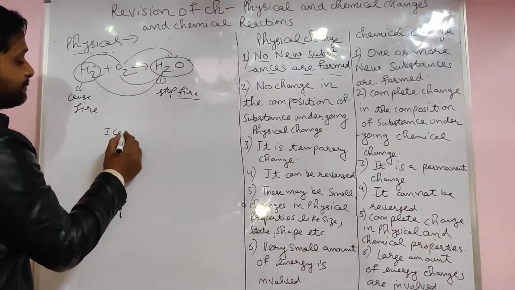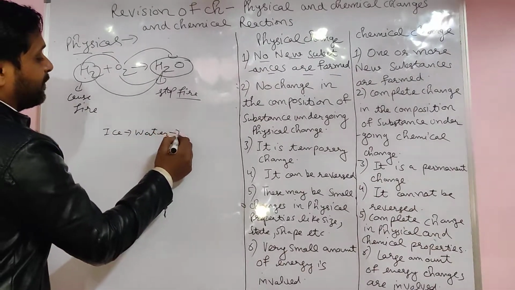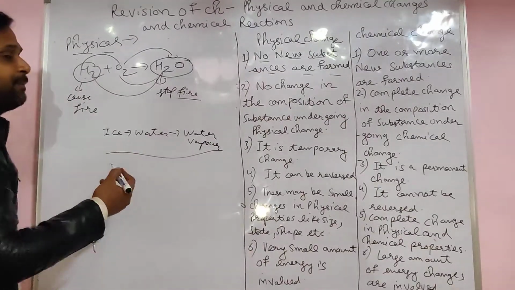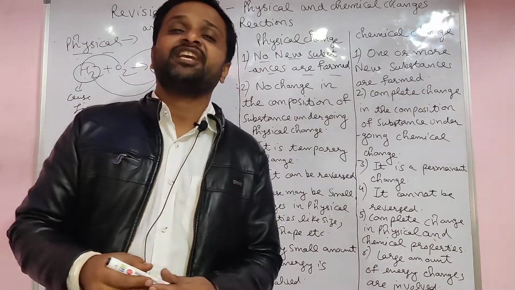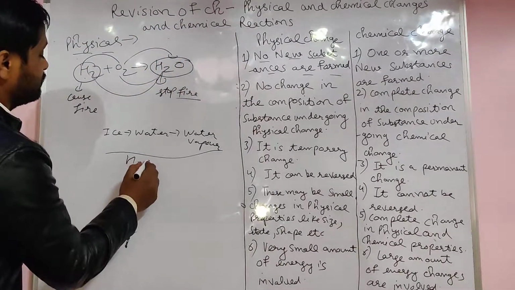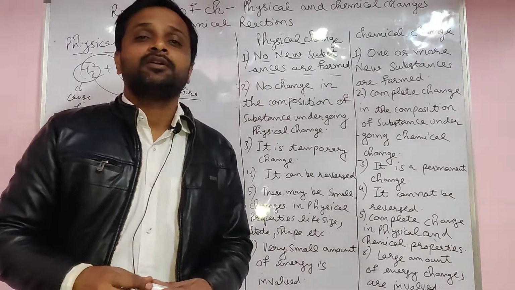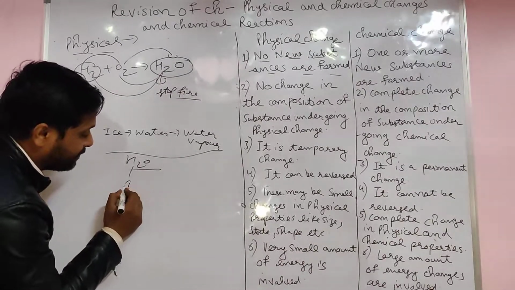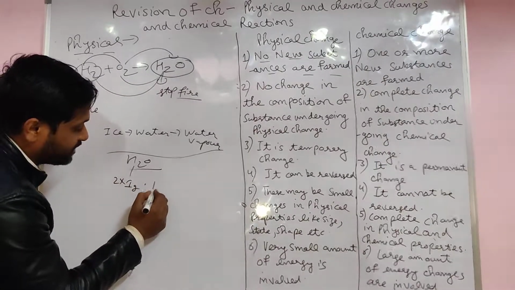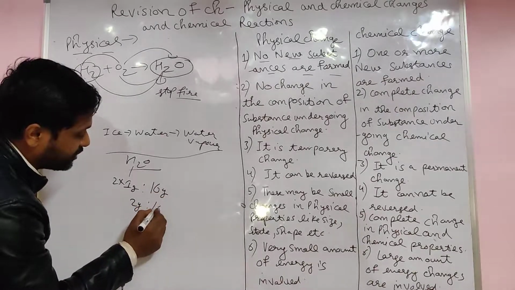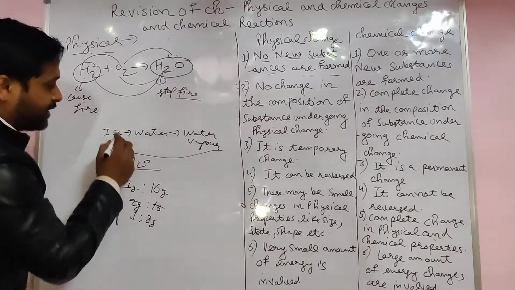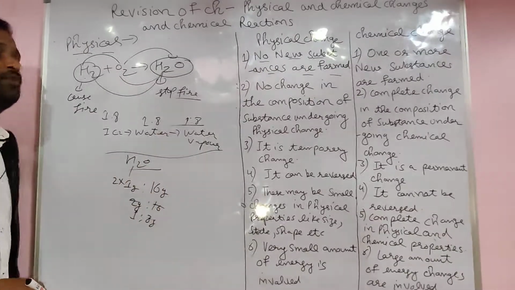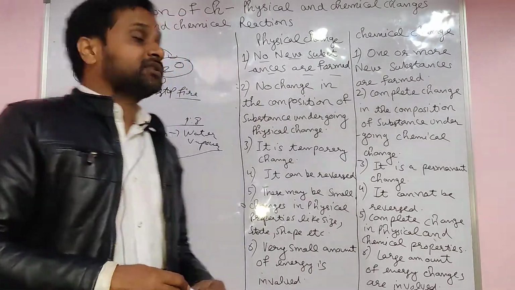But in ice, water and water vapor, the same formula is there. All have the same property, same formula H2O. No change in the composition. Same composition. Here also H2O, H2O, H2O. You know hydrogen is 1 gram, so 2 hydrogens is 2, and oxygen is 16 grams. 2 into 16 means 1:8. Here also 1:8. Same composition, same quantity.